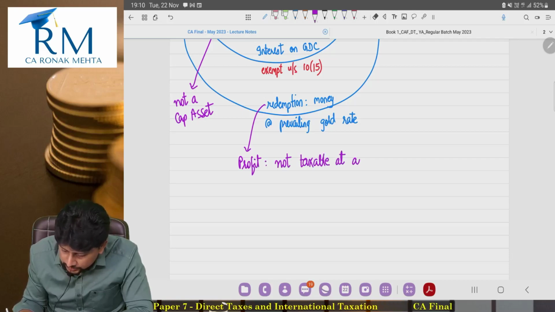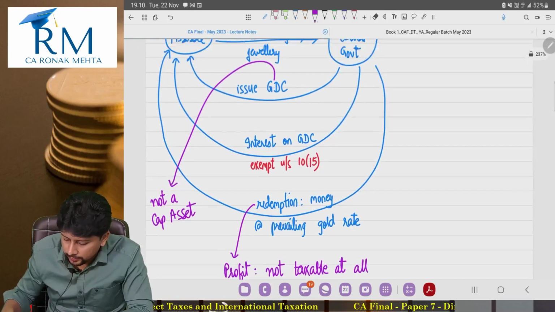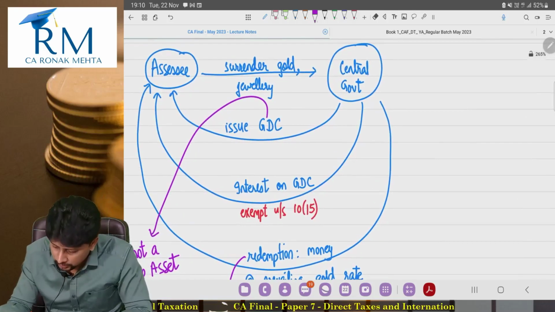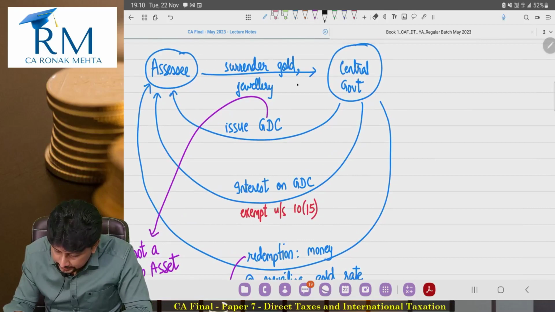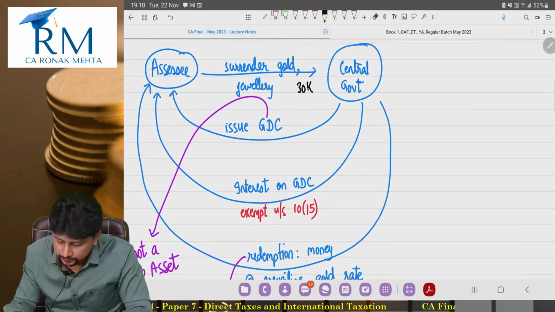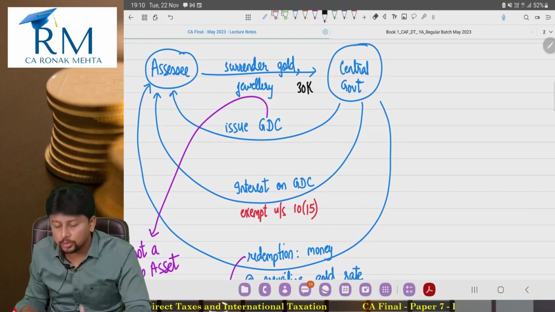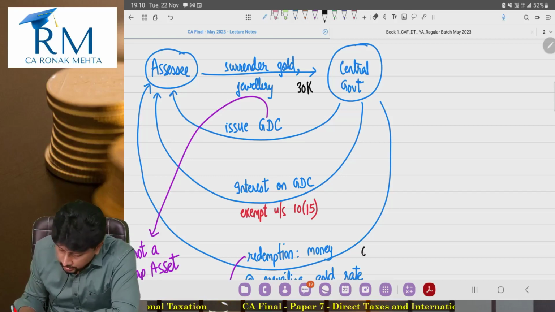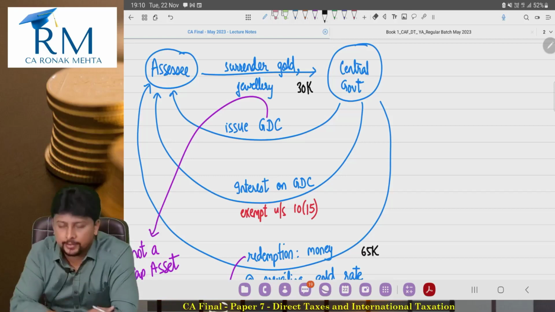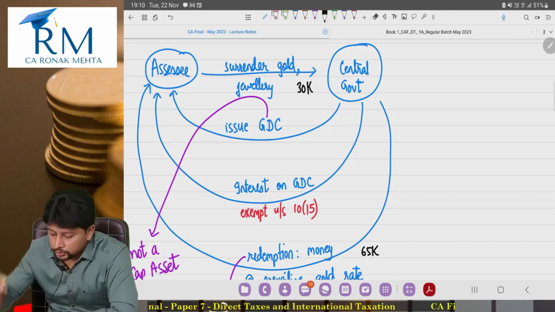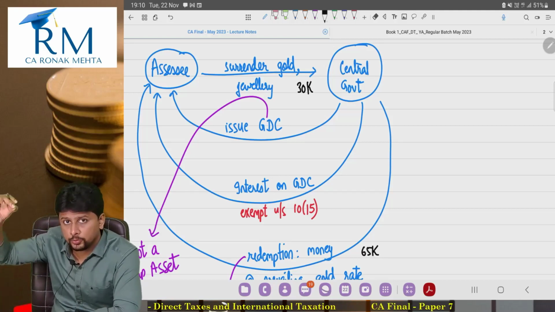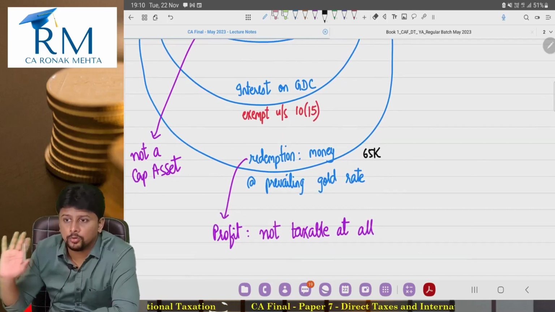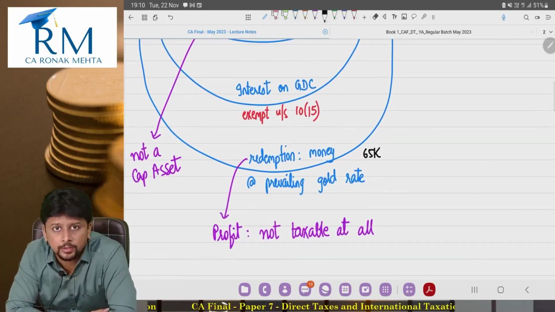You purchased jewelry, you purchased gold at the rate of say 30,000. So this 30,000 was your cost. You surrendered it. You got a gold deposit certificate in return. And when redemption happened, gold prices, for example, had gone to 65,000. So the profit between 30 and 65 is not taxable at all, because the gold deposit certificate is not a capital asset only.